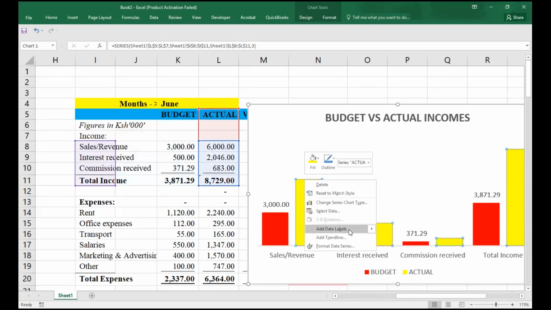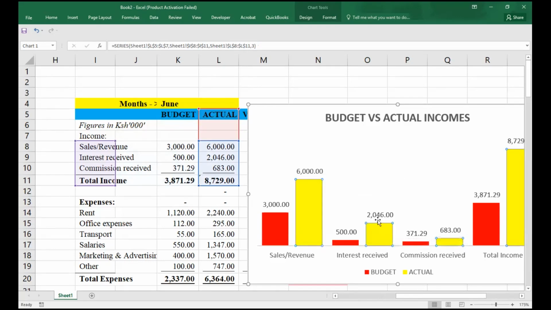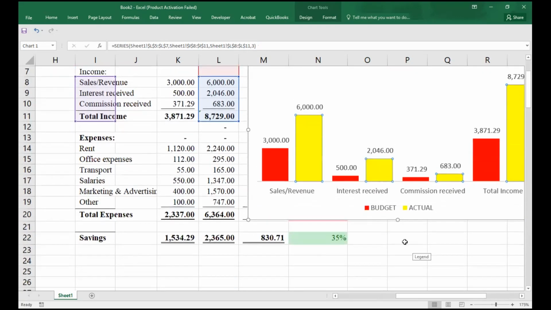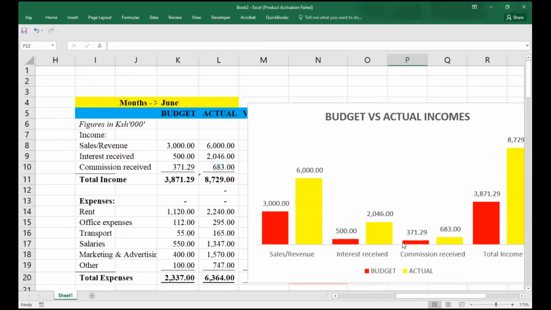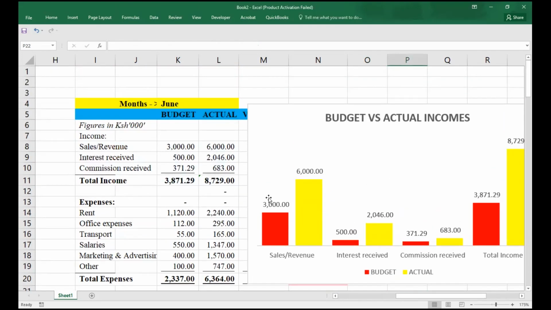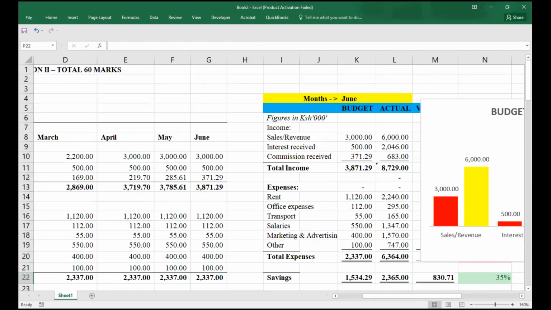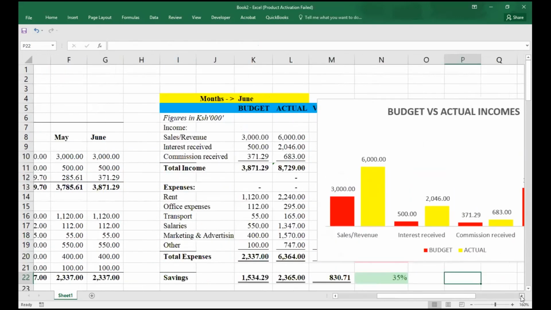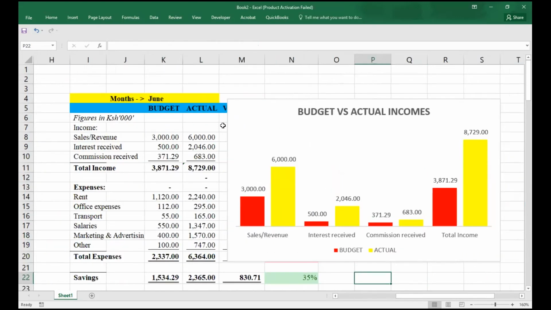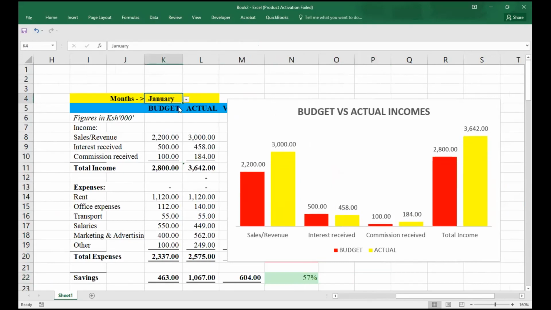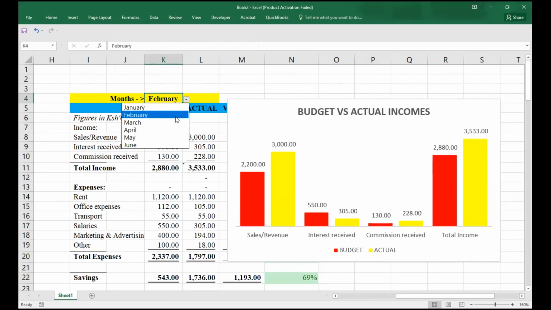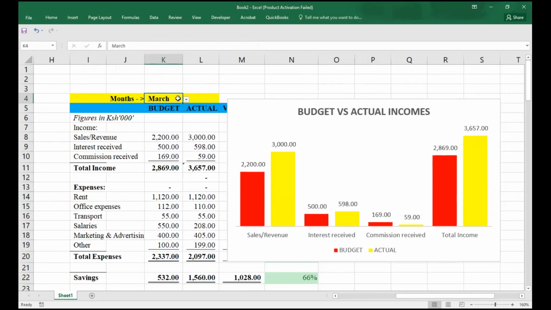We can add our data labels here, so that once I have that, I want you guys to see this magic. Maybe in the event that I want, say, the month of January, you see, everything has been automated. For the month of March, our data has basically been automated. I've come up with a dashboard, a very simple dashboard.